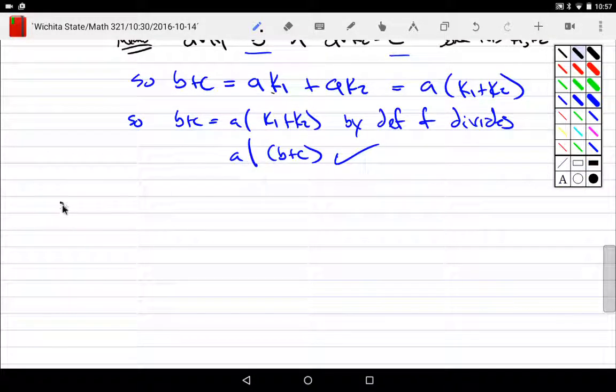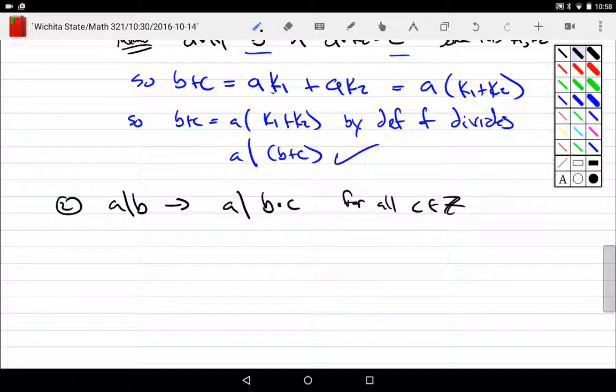Second thing that we should know. If A divides B, that implies that actually A divides B times anything, for all C that are integers. That's really just the first one a bunch of times, because what is B times C? It's B plus B plus B plus B plus B, right? So just take a bunch of B's. If A divides B, or if I take a bunch of B's, I can shove them all together, it still divides it. So it's actually the first one, used a bunch of times.